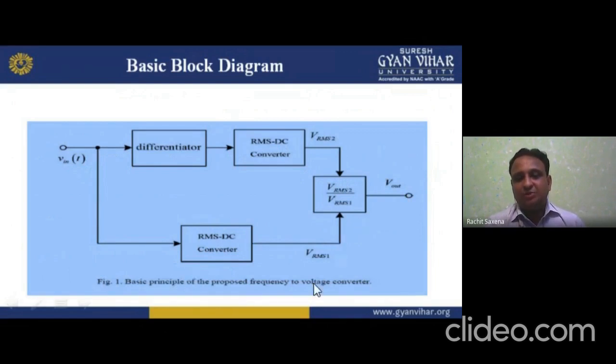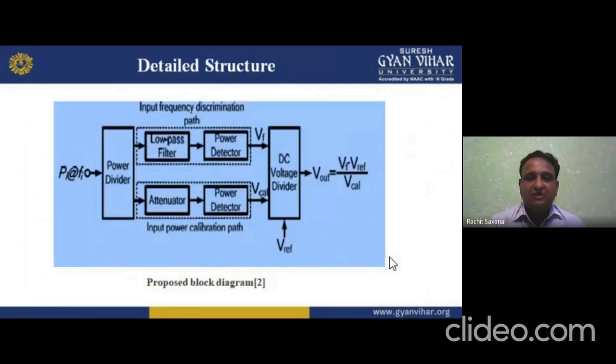Now, the basic principle of the proposed frequency to voltage converter is shown here. I am telling you about the basic diagram: the differentiator, RMS DC converter 1, and RMS DC converter 2. So VRMS2 upon VRMS1. First is the differentiator, then the converters, and we divide the outputs of the converters to get the output. I hope you understand. Now this is the main part.